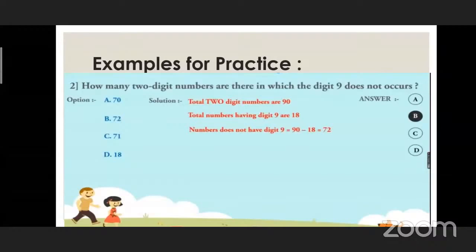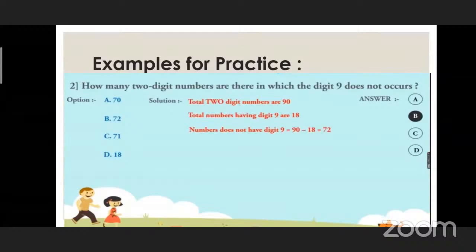Yes, the answer is not 72 plus, it's minus. So correct your mistake. It's not a plus, it's a minus. 90 minus 18 is equal to 72. Yes, very good. Now the answer is given on the screen, so you are able to tell the answer.